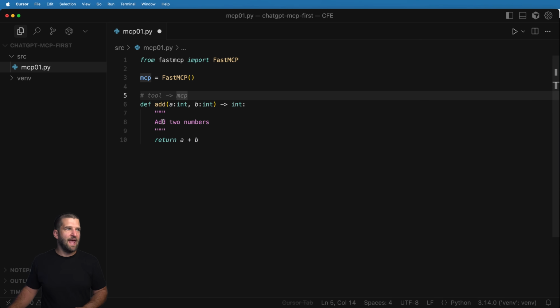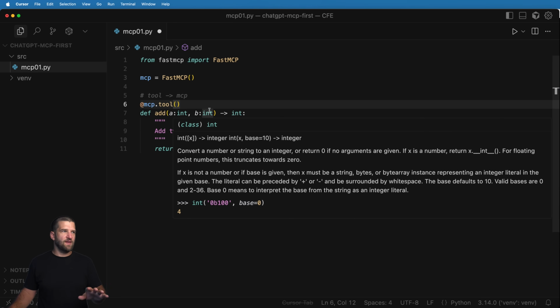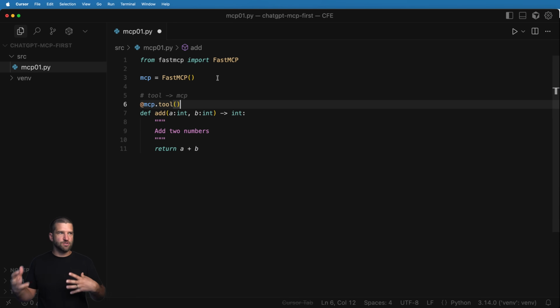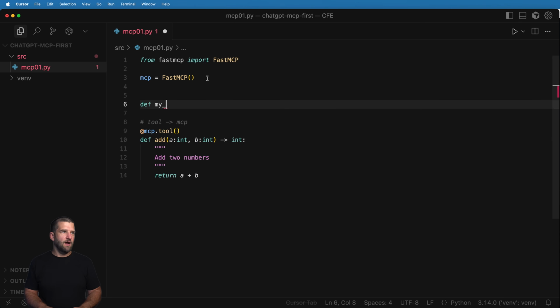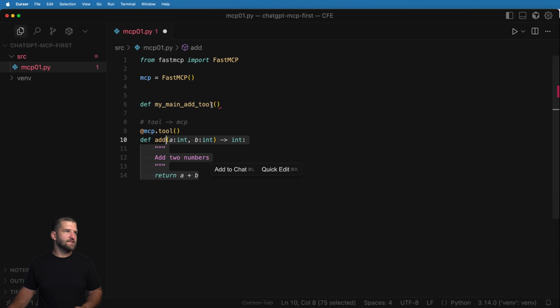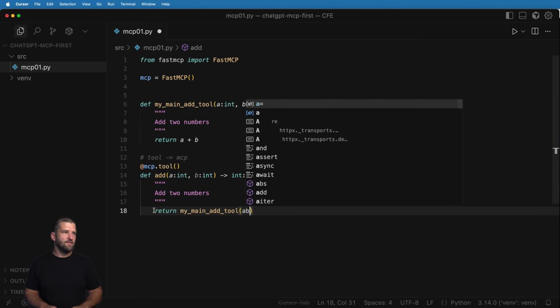Now, what we want to do then is after we have our function declared and some of our baseline stuff ready, we can now use this MCP variable as a decorator with mcp.tool. And now it is a FastMCP tool. This is not a tool for anything else. So if you wanted to have multiple tools used multiple times, let's say for instance, let's define my other tool, or let's call it my main add tool. You could basically do the same exact thing in here, my main add tool. And then down here, you would just return back that same thing.